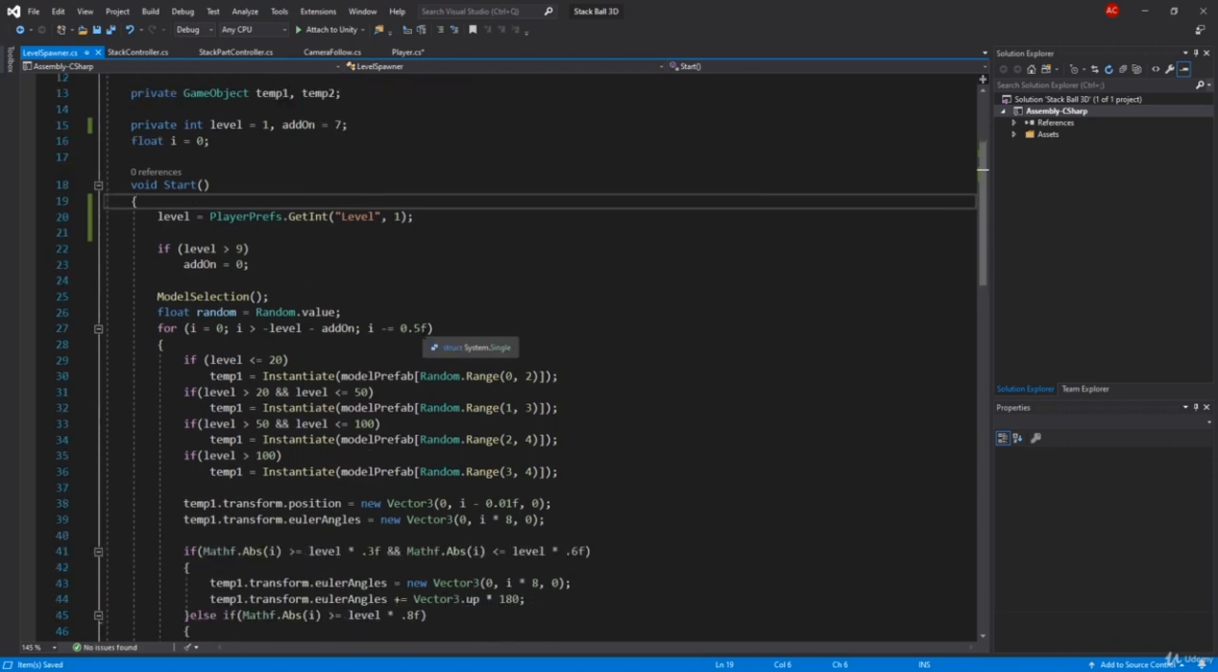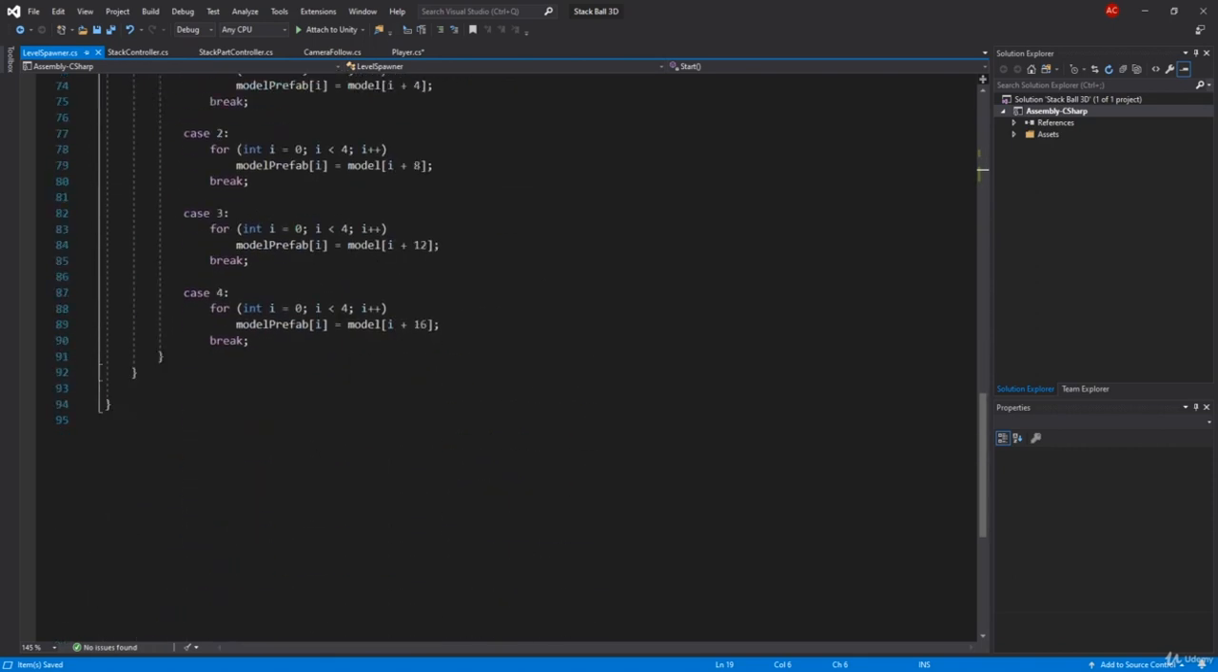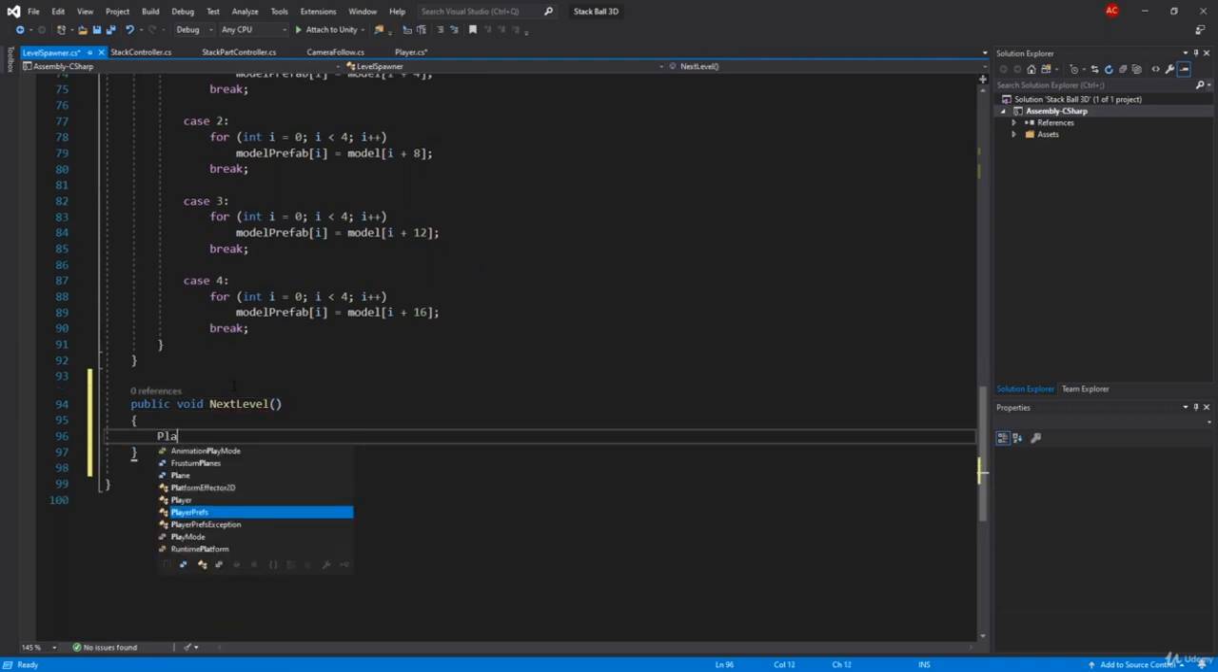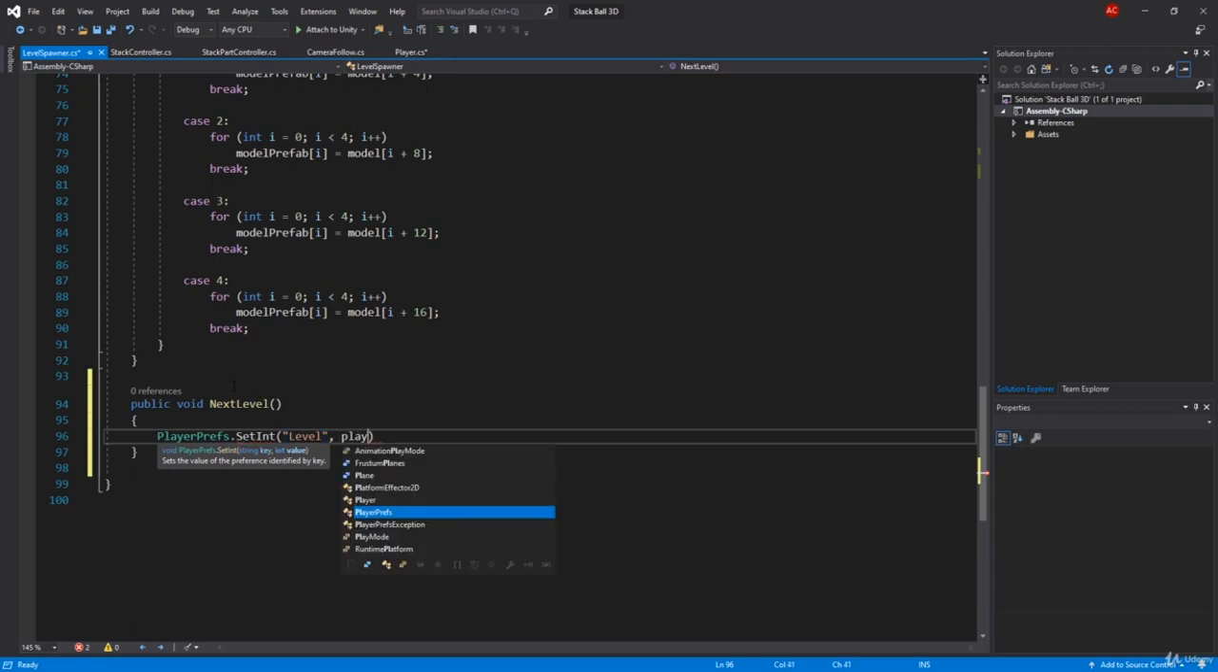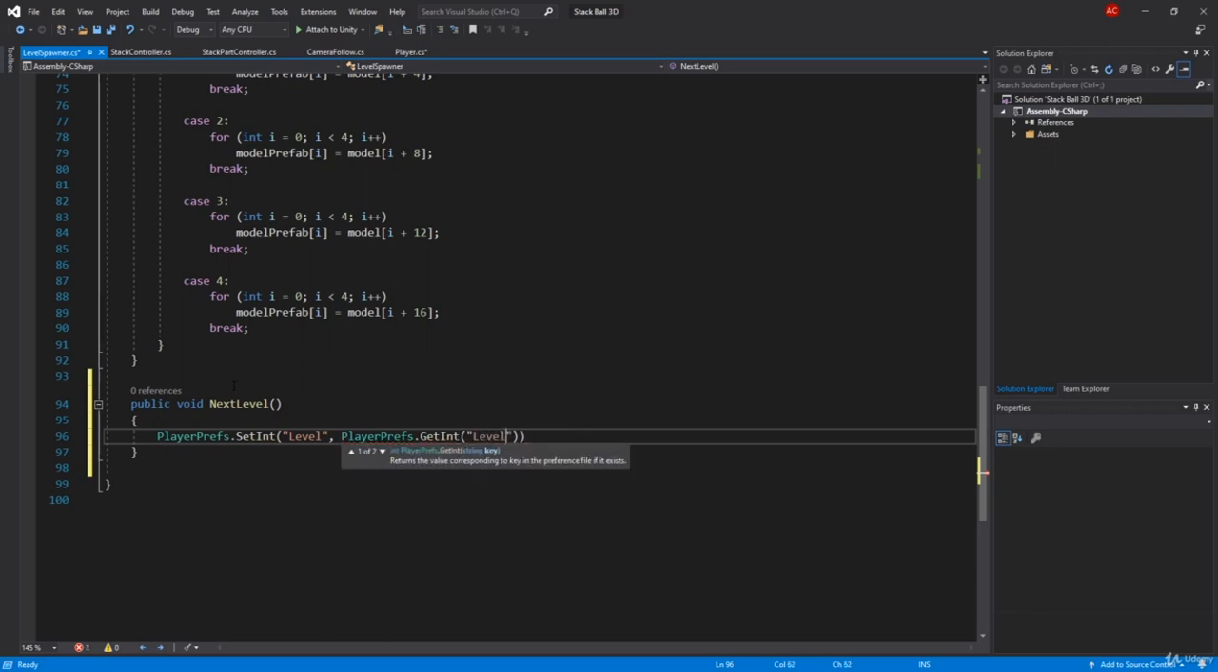Then what we're going to do is add one more function, which will be public void NextLevel. Here we're going to increase our level by saying PlayerPrefs.SetInt, and we're setting our level to what value? We're setting the value which is the current value of PlayerPrefs.GetInt level. So we're getting the current level and we're adding 1 to it.